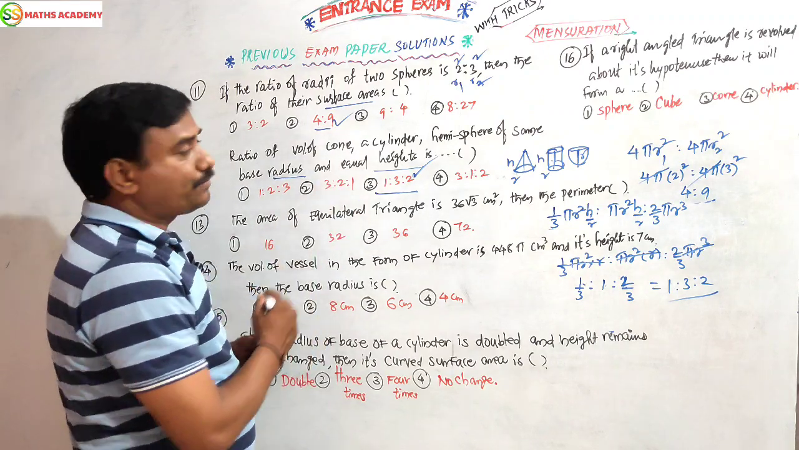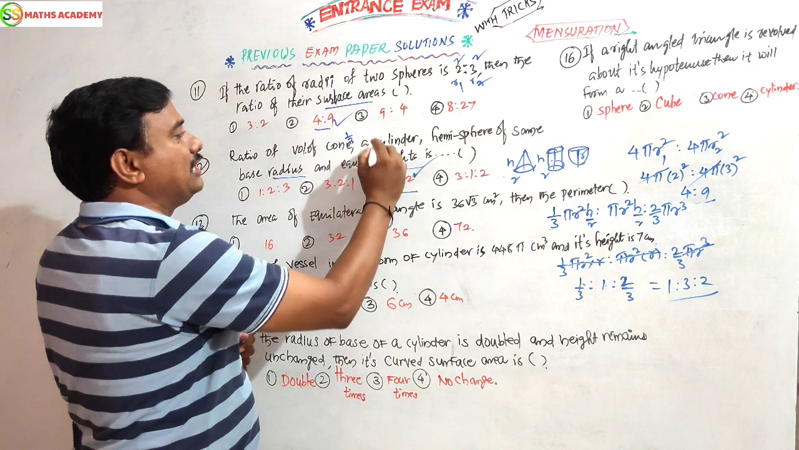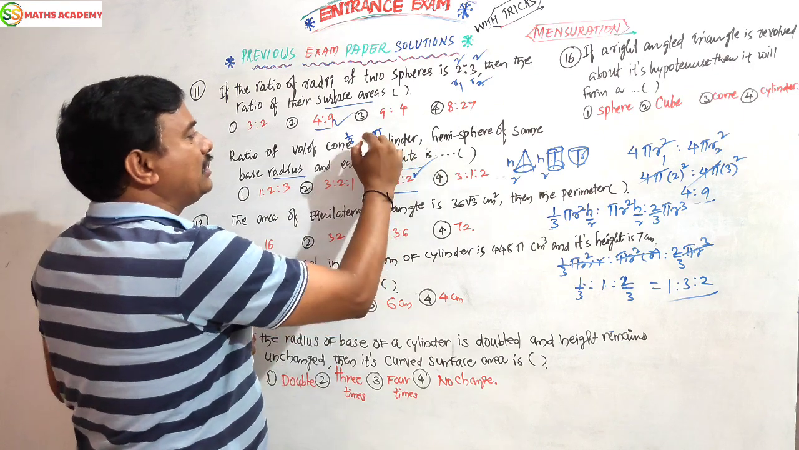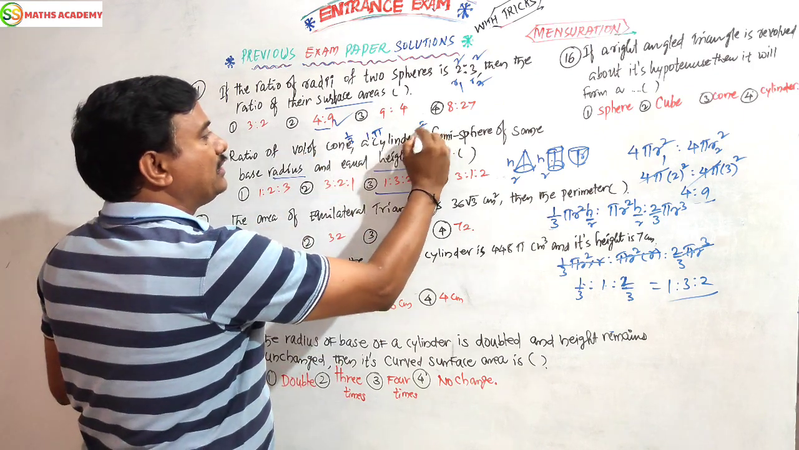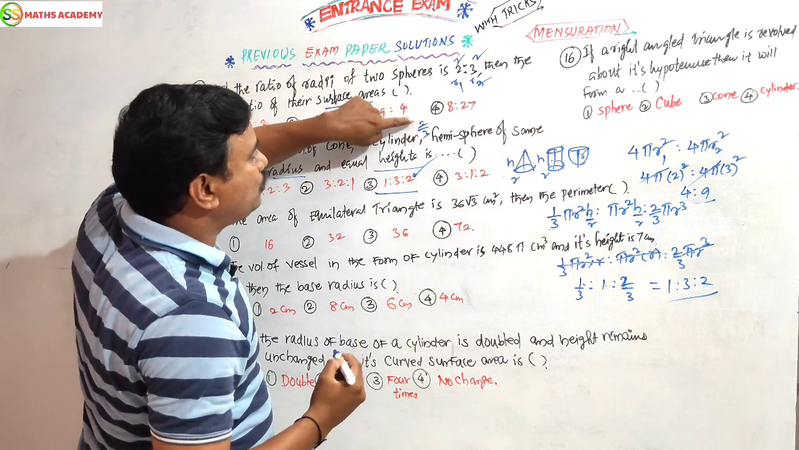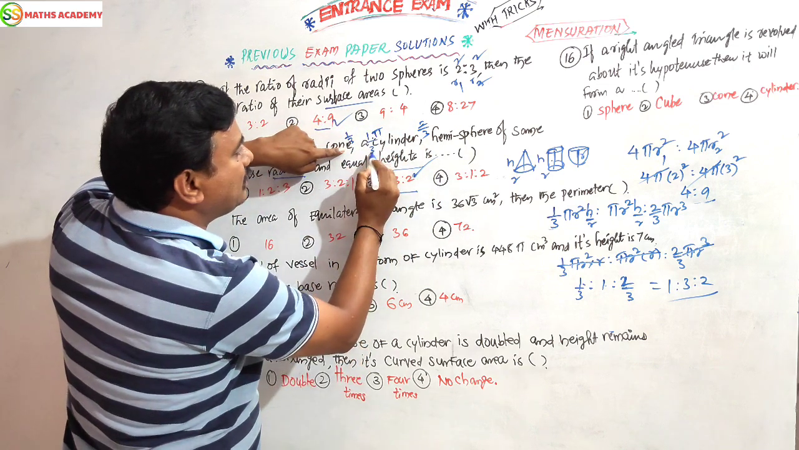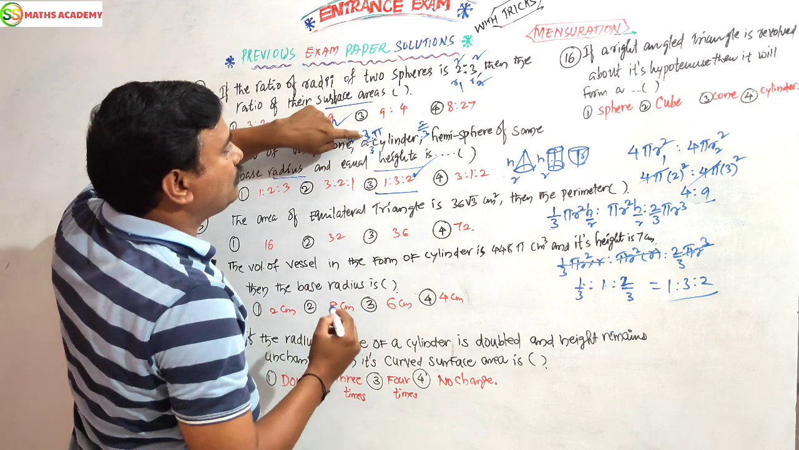Now the direct answer, we can see for this question. Volume of cone has coefficient 1 by 3. Cylinder, pi r square h, coefficient is 1. Hemisphere, 2 by 3. So here 1 by 3, here 1, here 2 by 3. Here 3 is not there, so 3 comes up to here. 1 is to 3 is to 2.